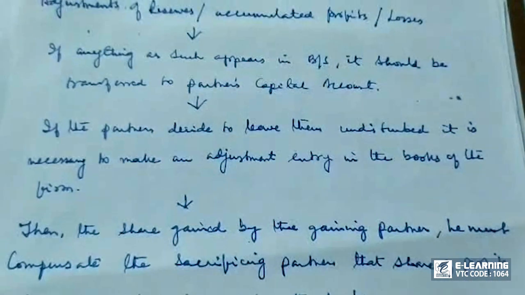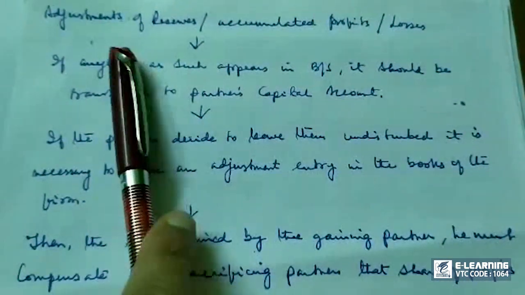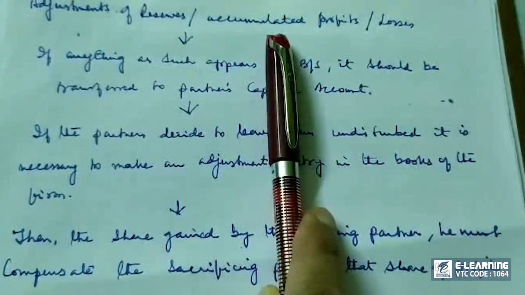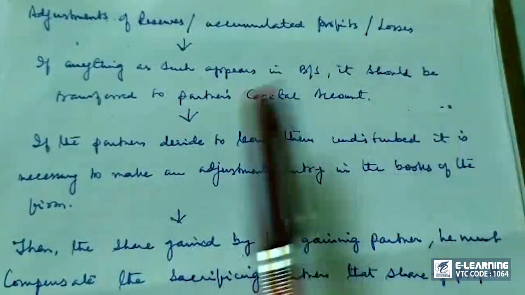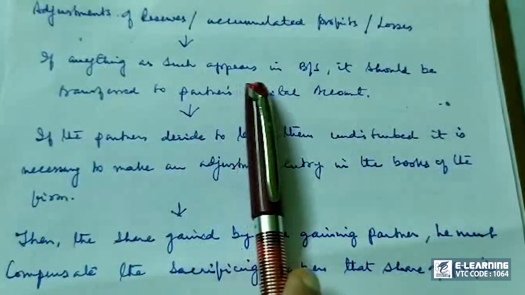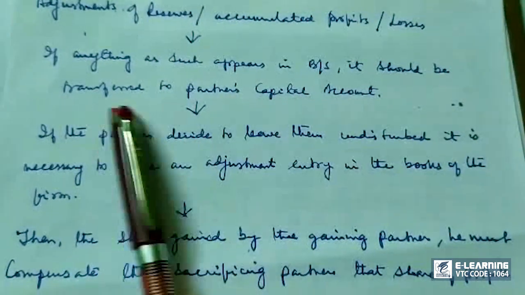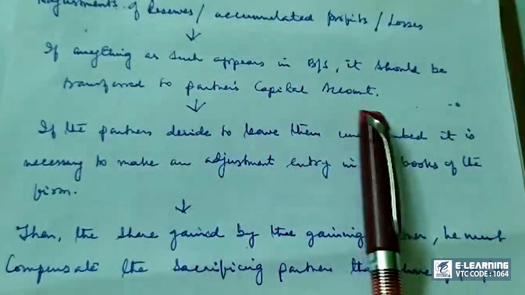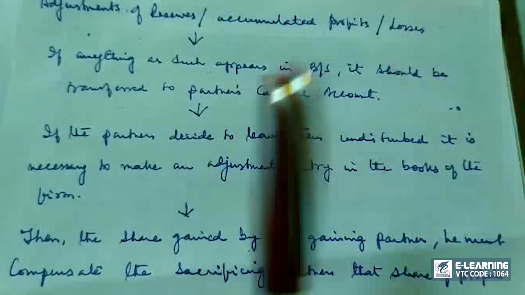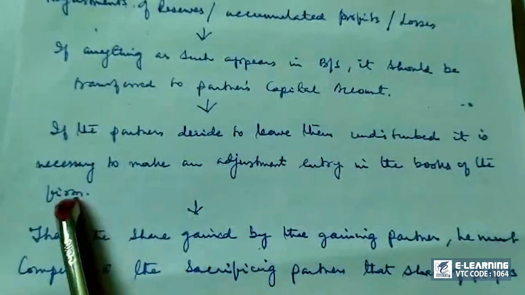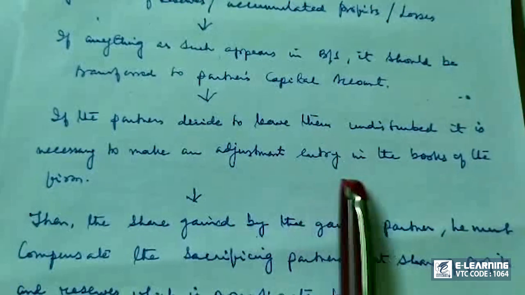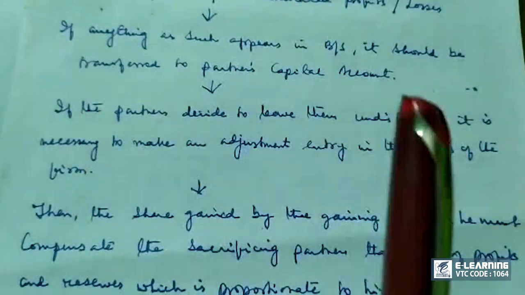Now we will discuss the adjustment of reserves and accumulated profits or losses. If anything as such appears in the balance sheet, it should be transferred to partners' capital accounts. If the partners decide to leave them undisturbed, it is necessary to make an adjustment entry in the books of the firm.